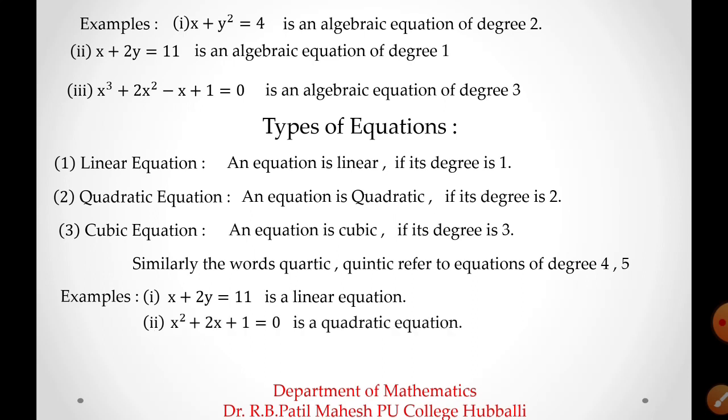x square plus 2x plus 1 is equal to 0 is a quadratic equation because the degree of this equation is 2. You can see in the equation, the highest power of the variable is 2 here, hence its degree is 2 and it is called a quadratic equation. Number 3, x cube minus x equal to 0 is a cubic equation. Why is it a cubic equation? Very simple, its degree is 3. So these are the types of equations and some examples I have given, students, here.